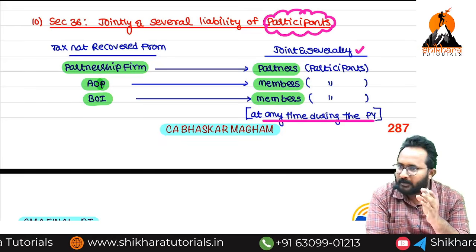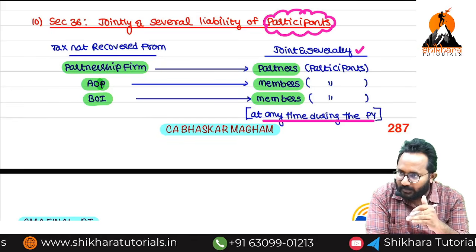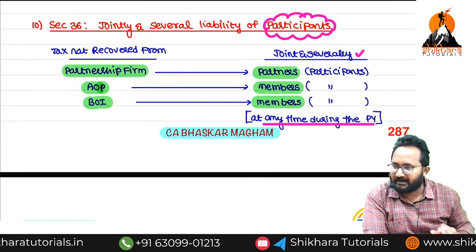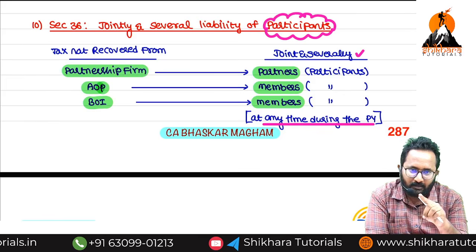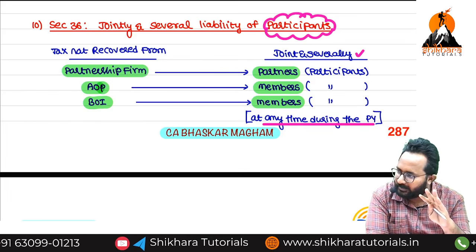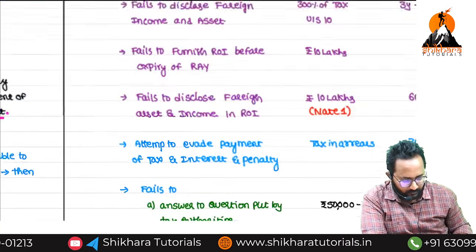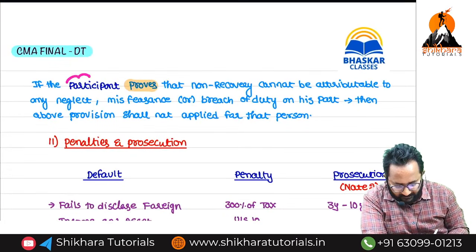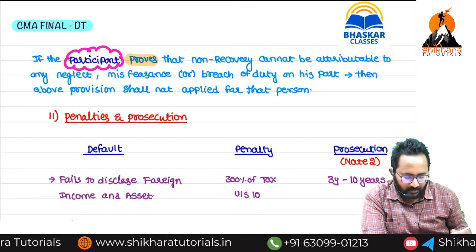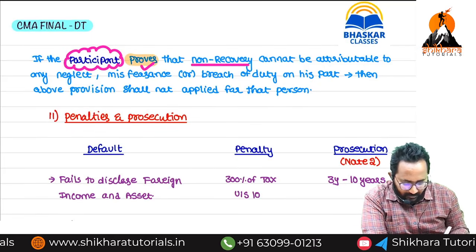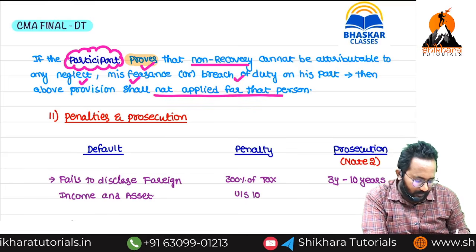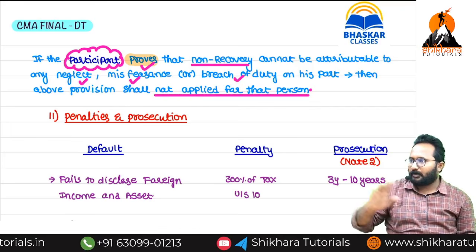Here also the same thing. One partner is a minor. If he proves his lack of gross negligence, yes, sir, I am not acting in any fraudulent way, I am not breaching any of my duties, in such a case that person is excluded from this provision. That is the only point. If any participant, meaning partners in a partnership case, or members in AOP, BOI cases, prove that the non-recovery of tax is not related to any negligence, misoffense or breach of duty, this provision is not applicable to that person. Are you clear up to now?